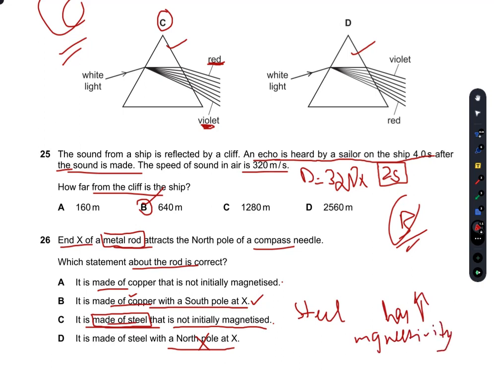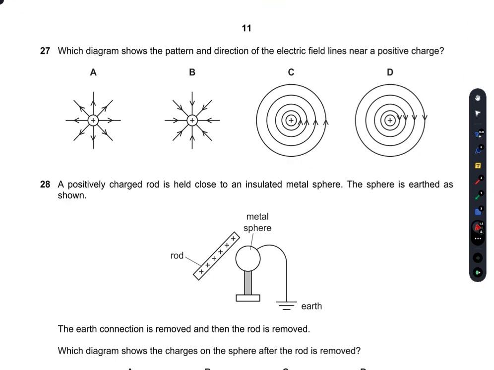So among B and C, it is made of steel that is not initially magnetized. So this steel is not initially magnetized, but when the compass needle is brought close to it, it is magnetized. So I would go with C. C is the right option here.